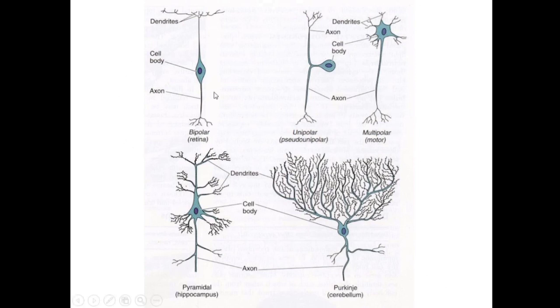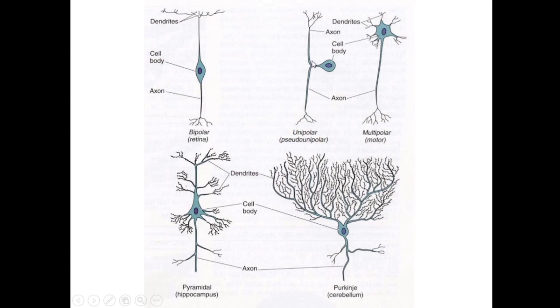And this is a bipolar neuron. It is a spindle shaped cell. You can see it is a fusiform cell and it has got the two ends. On one end there is a dendrite and on the other side there is an axon. And as regards these unipolar neurons, which are the neurons which are present in the dorsal root ganglia and all